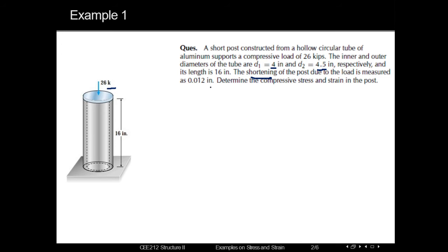So the change in length is given as 0.012. From all this information we are asked to calculate the compressive stress and strain in the post. Starting with the compressive stress, to calculate the stress we need the force, which is given as 26 kip, and also the area. As this is a hollow section, we first need to calculate the area. That means we subtract the inner area from the outer area, considering the outer diameter.